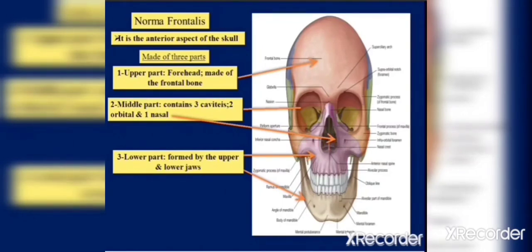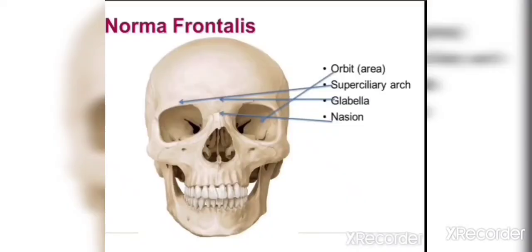So here we can see the norma frontalis, the anterior view of the skull, and there are three parts. The upper part contains the forehead and middle of the frontal bone. The middle part contains three cavities, that is the two orbital and one nasal cavity, and the lower part contains the upper and the lower jaws. So this is the norma frontalis.